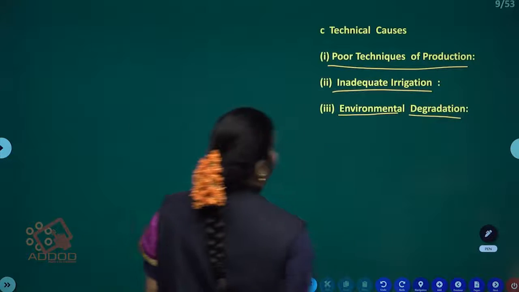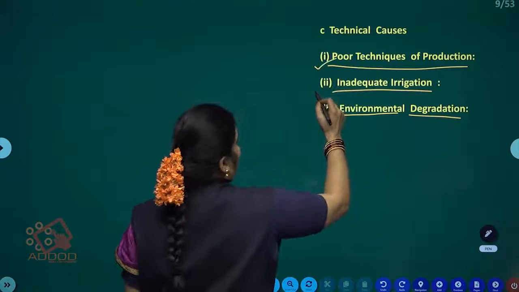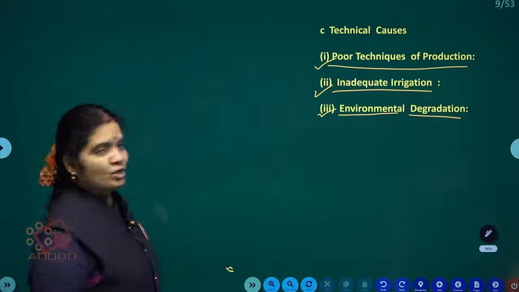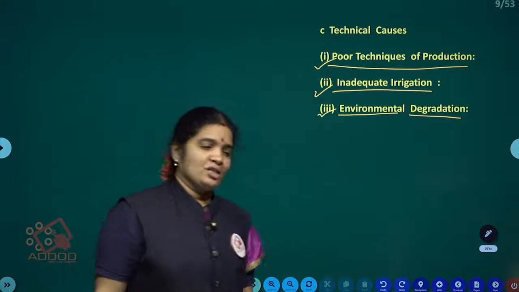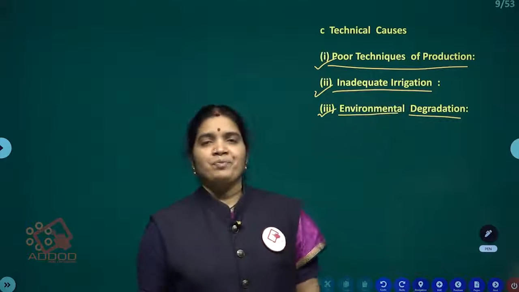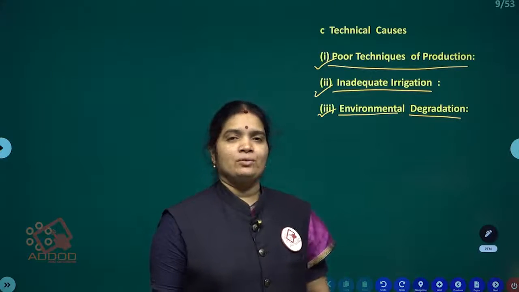Now the third category, technical causes, are three: poor techniques of production, inadequate irrigation, and environmental degradation. These are the causes for low productivity in the agriculture sector. Right, it is also very important for a 10 marks question. Right guys?